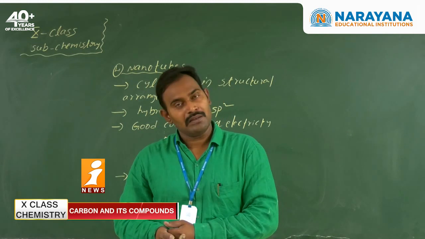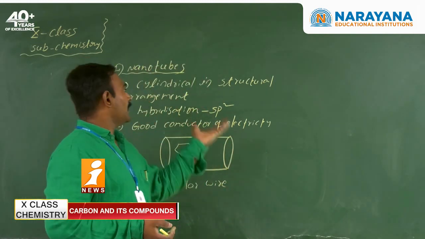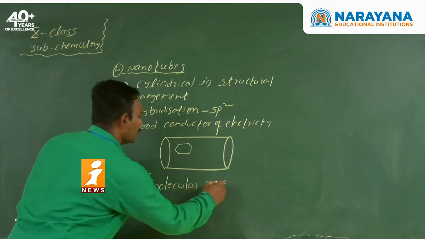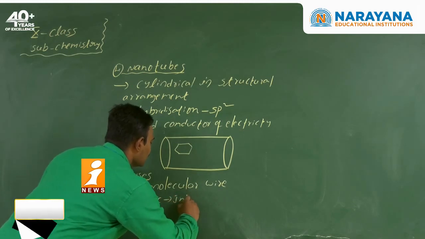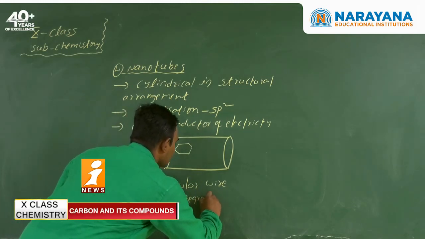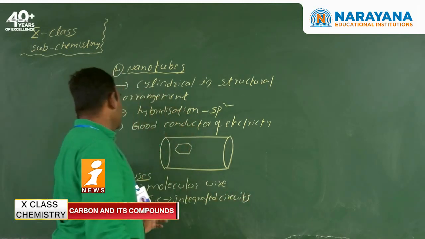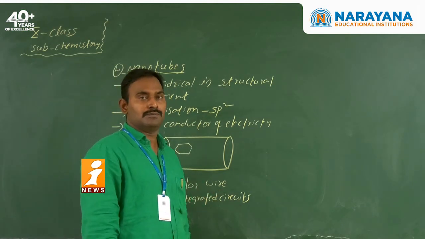We use copper wire, but in place of copper wire, we can use nanotubes also. Next one, ICs. IC means integrated circuits. In integrated circuits also, nanotubes are useful.